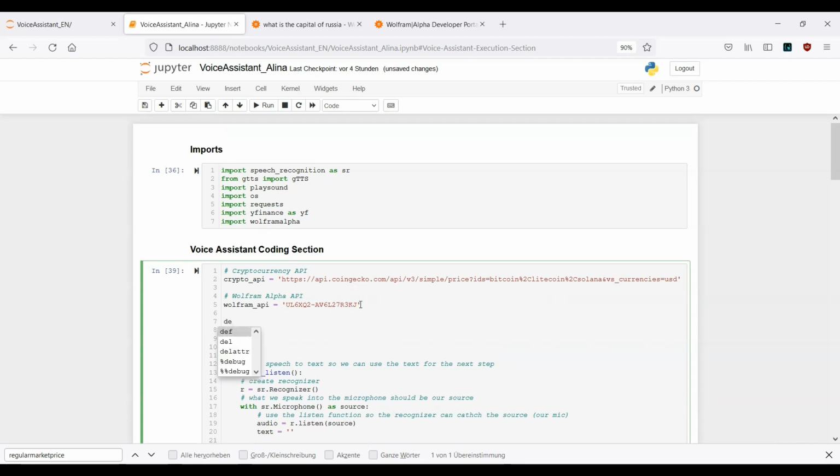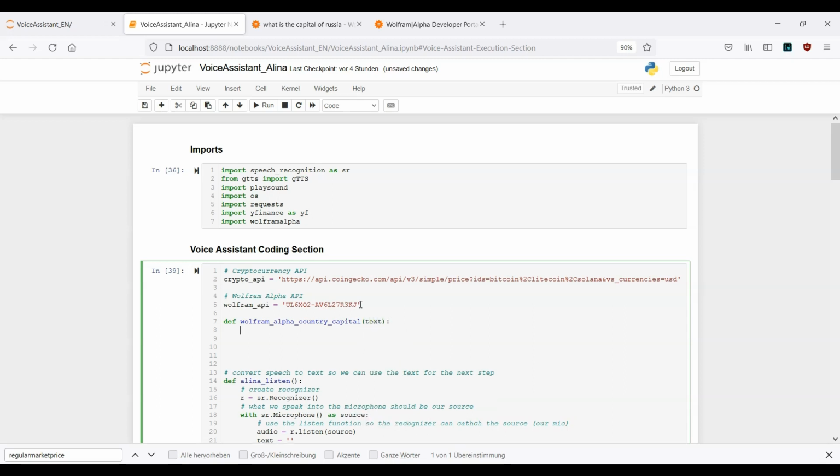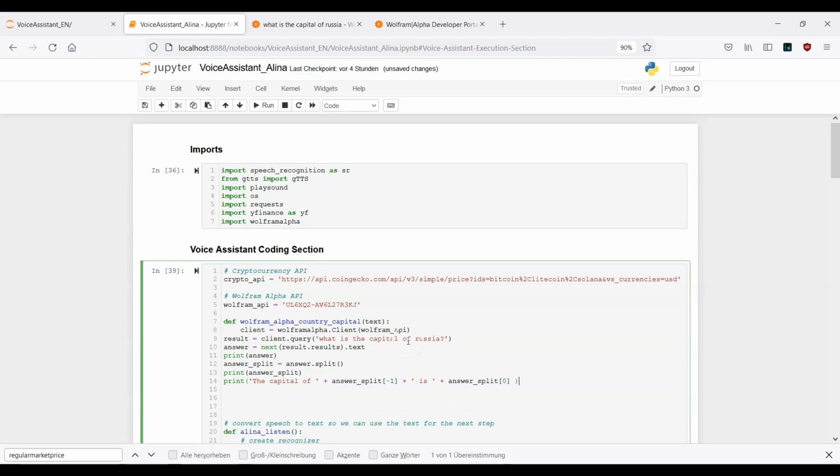Let's say the function's name is wolfram_alpha_country_capital, and here a text is required. Now I will just paste it here and make sure the indentation is correct.